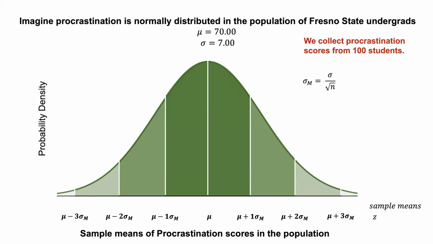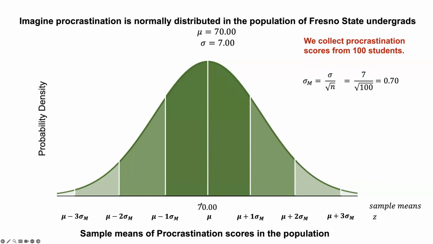When we have our population standard deviation, we can just divide that by the square root of the sample size. We don't usually have that, so you can use the standard deviation from the sample instead. But here we have our population standard deviation. So we take 7, which is our population standard deviation, and we divide that by the square root of n, which is 100. And so we get 0.7. So that 0.7 is our standard error of the mean.